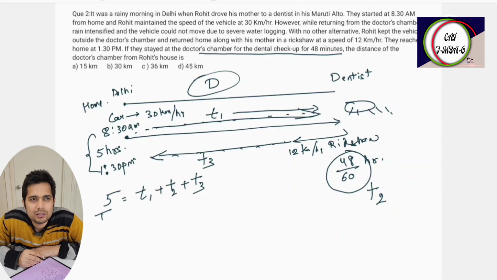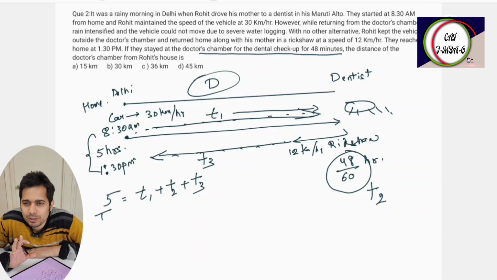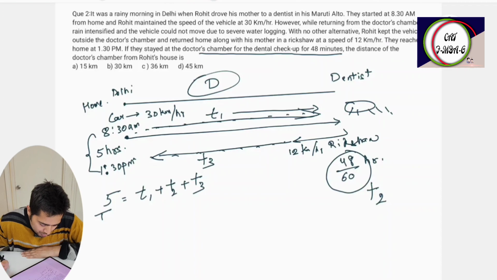Once you start solving questions, you will get an intuitive idea that okay, I have to play like this, I have to play like this. Just focus on what I am teaching you right now. These questions are sufficient enough. Try to practice them again and again. Just change the values if you want, and these are sufficient for you.